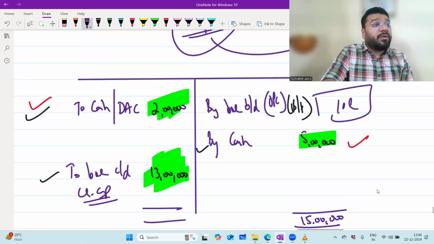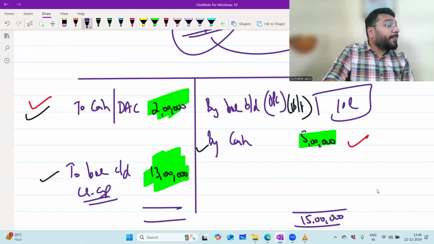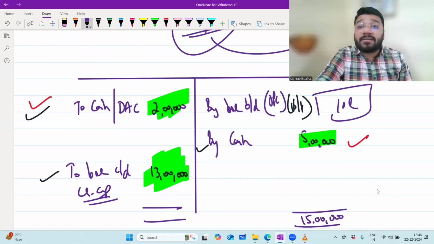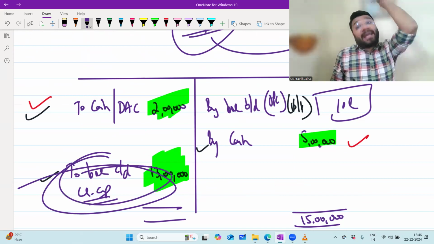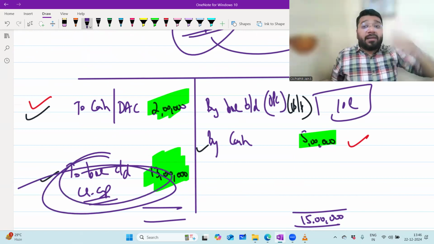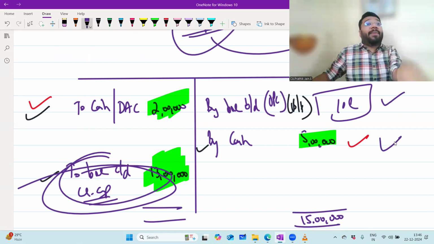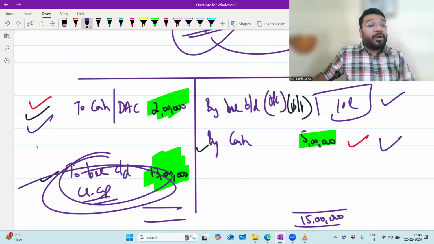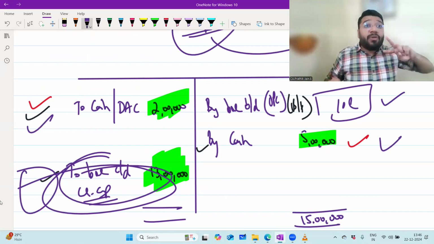So now, to calculate opening capital, what is my base? Closing capital. To calculate closing capital, what did you take as base earlier? Opening capital. You took opening capital as a base, 10 lakh. With that, you added additional capital and subtracted drawing capital to get the closing capital. Correct? Now, we are doing the reverse calculation.